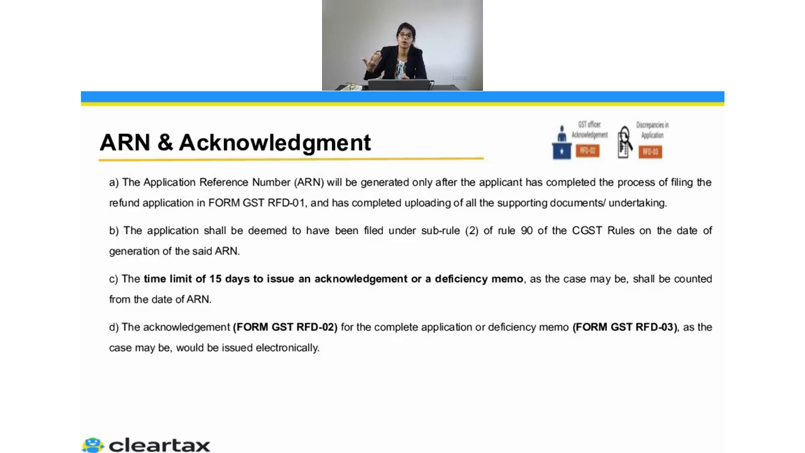Now, when we talk about the form type for that, whenever he is giving the acknowledgement, which means he's giving a thumbs up, then it's form GST RFD 02, and whenever he's saying there's a discrepancy, then this person has to issue the form GST RFD 03.